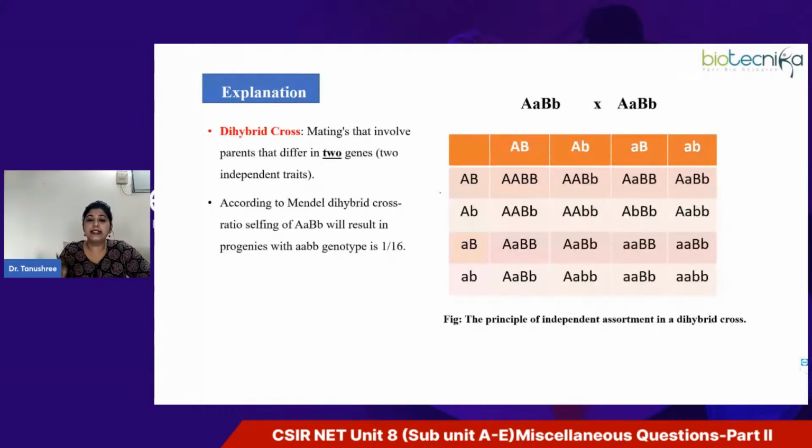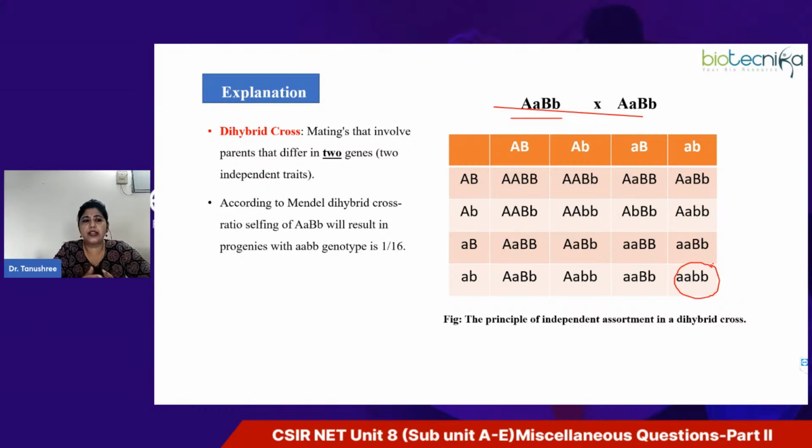And when you perform selfing of this double heterozygous, as mentioned in the question, it's like Mendel's dihybrid cross, right? And you know that in Mendel's dihybrid cross, the proportion of progeny with the double homozygous recessive genotype is always 1 by 16. So if you have knowledge about linkage, independent assortment and the dihybrid cross, you can easily answer this question.